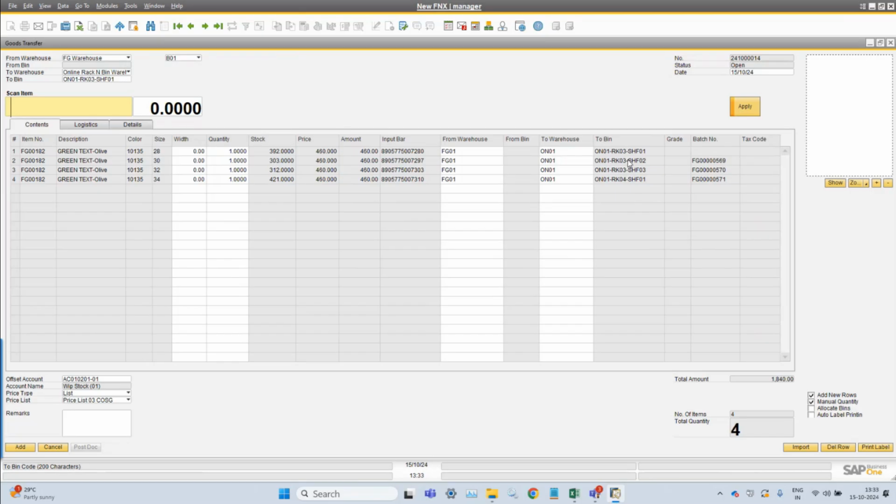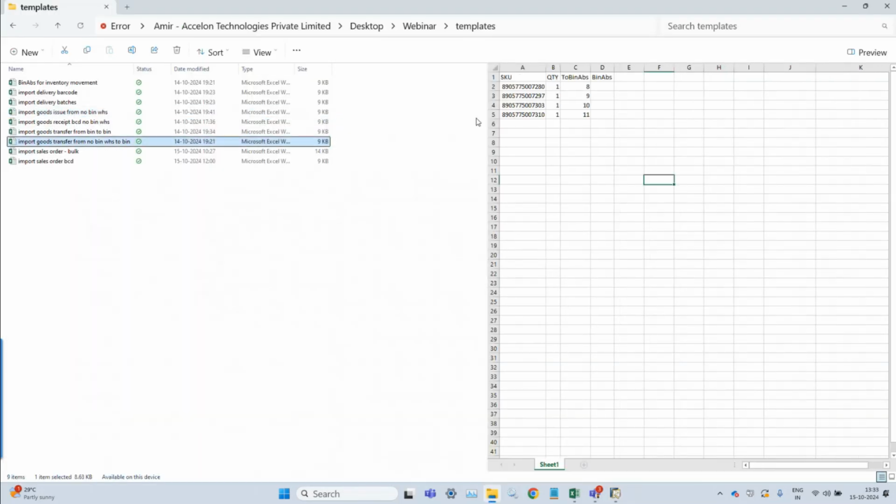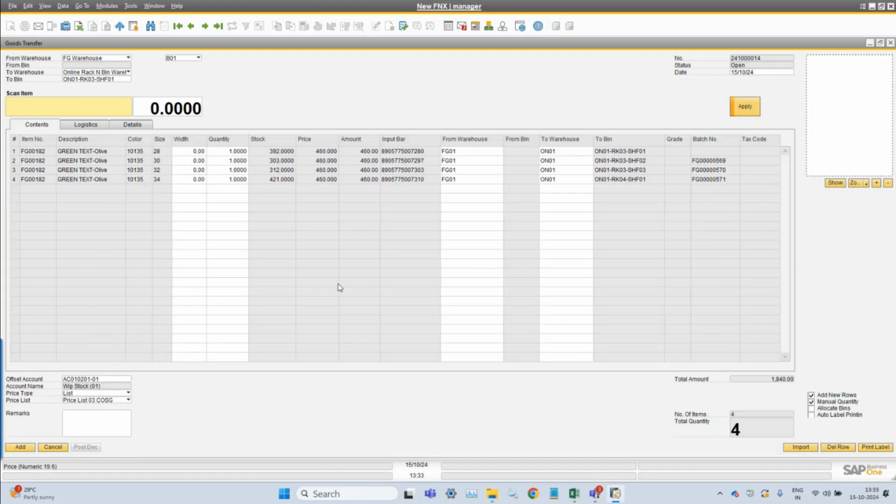This one is the template. In that you can provide exactly the bin code, the bin of the bin, and based upon that, whatever SKU and batch you want to provide here, you can provide it and just import it.